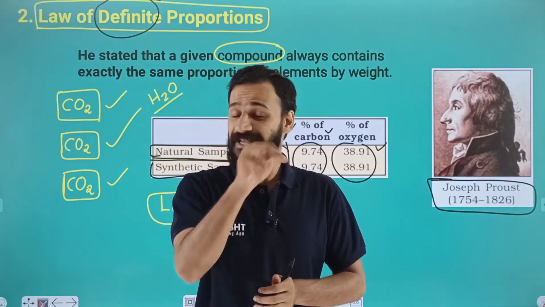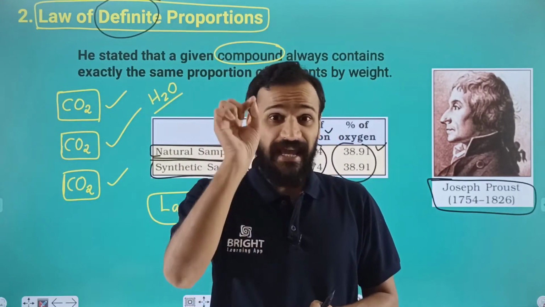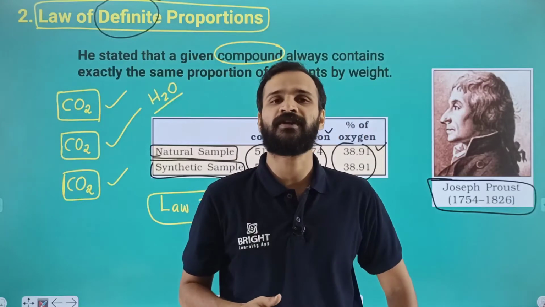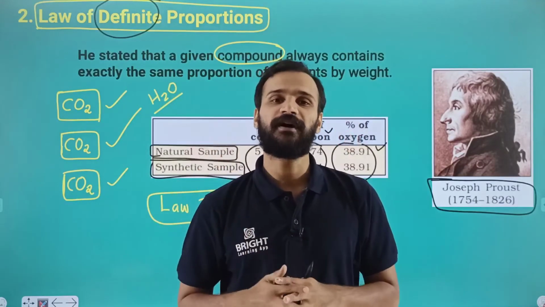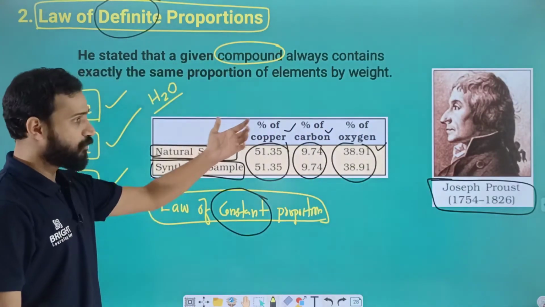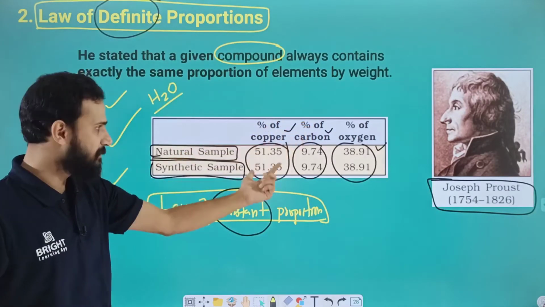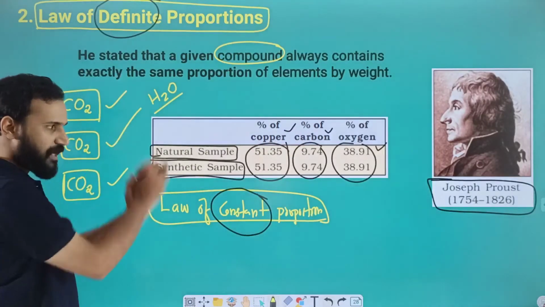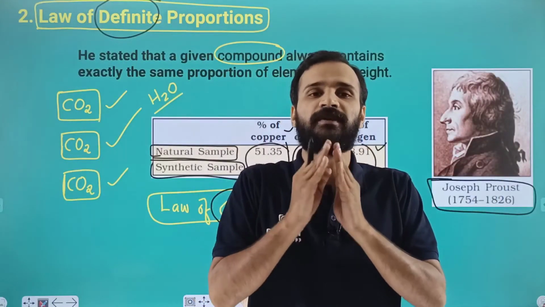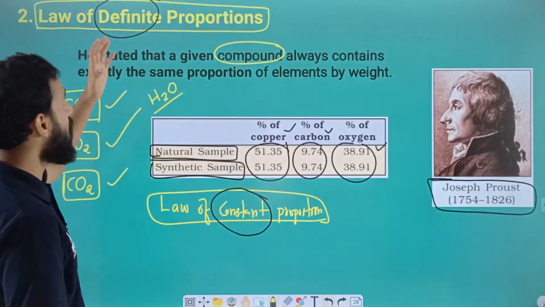And the second point, the definition. How can we define the law of definite proportion? A given compound always contains exactly the same proportion of elements by weight. That is called the law of definite proportion. And we must be able to illustrate it by using any example. You can take cupric carbonate that was taken by Joseph Proust, or carbon dioxide, or water. Any compound from a different source will have exactly the same composition of elements by weight. Is it clear? Yes, and this is called the law of definite proportion.